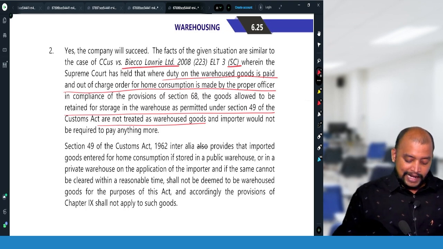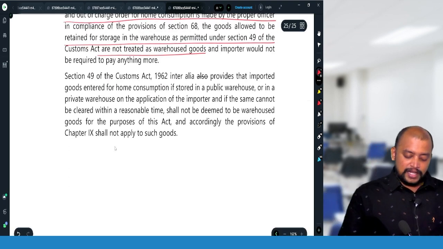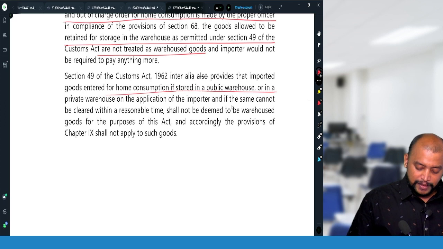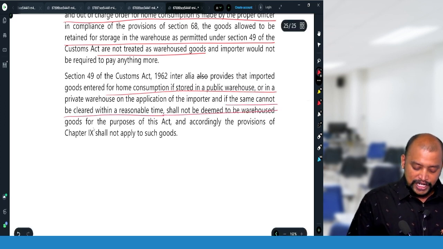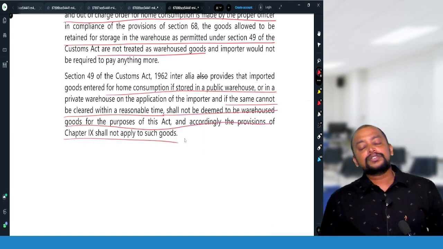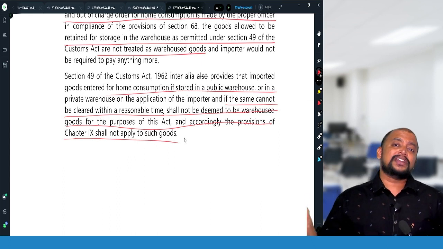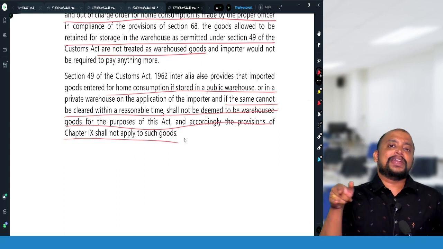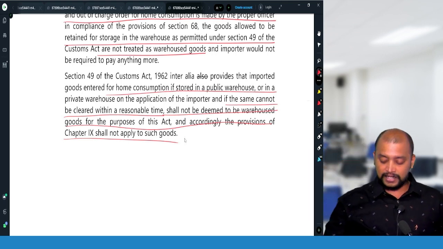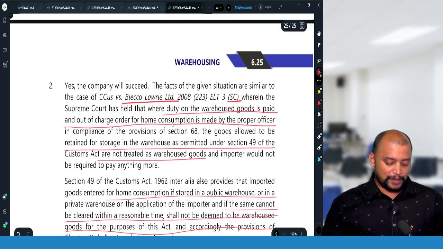Imported goods entered for home consumption, if stored in a public or private warehouse on application of the importer because they cannot be cleared within reasonable time, shall not be deemed to be warehoused for the purpose of this Act, and accordingly the warehousing provisions of the Customs Act will not be applicable. Therefore, in this case, when the duty is already paid and the bill of entry for home consumption is already filed, the provisions don't apply. That is this Supreme Court case.